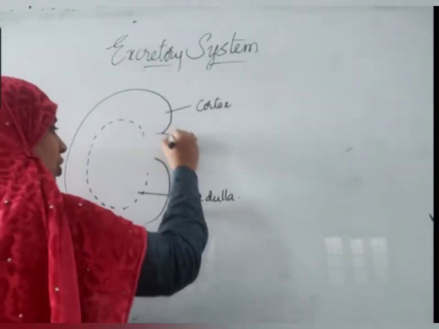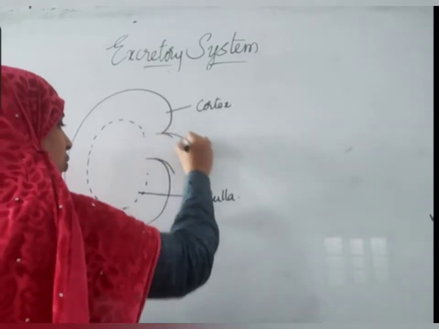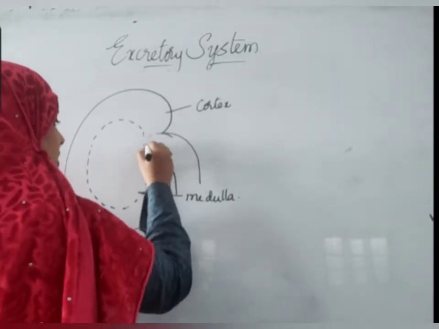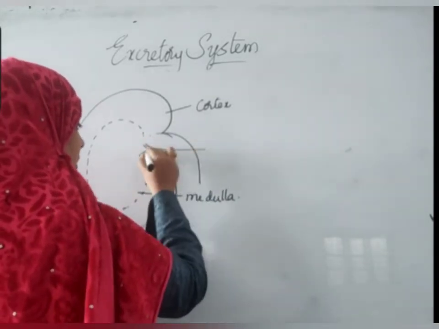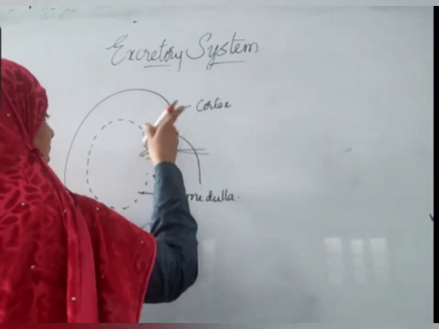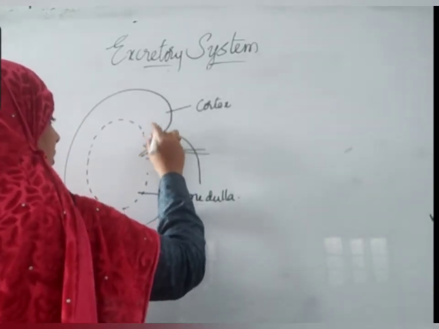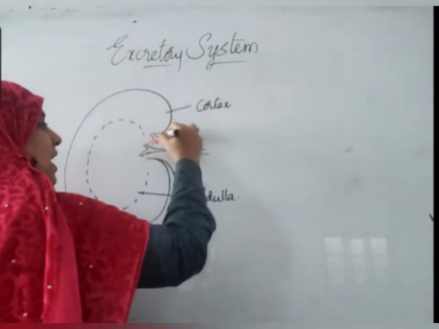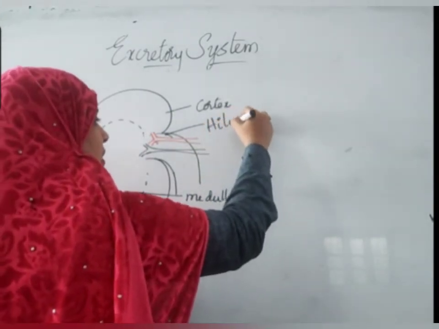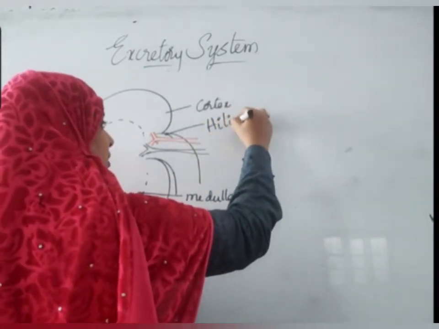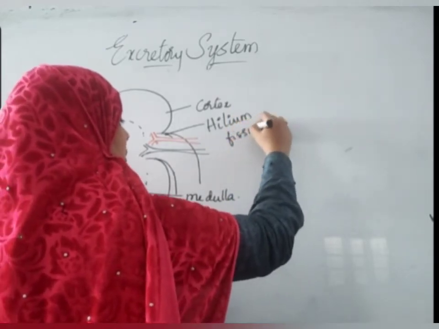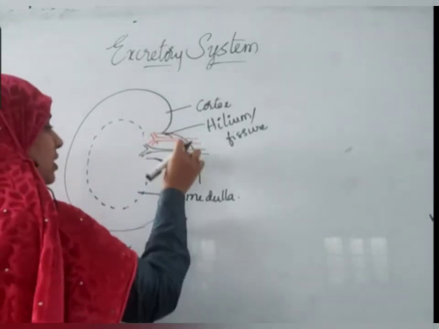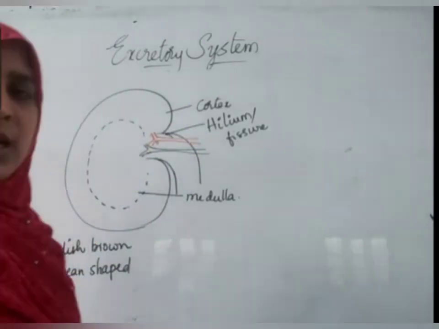This region where the ureter arises, where one artery is coming from here, one vein is coming into here, is called the hilus, plural hila, singular hilum, or renal fissure. Renal fissure or hilum, it's the same part. From where these three parts are arising, that is called the renal hilum.